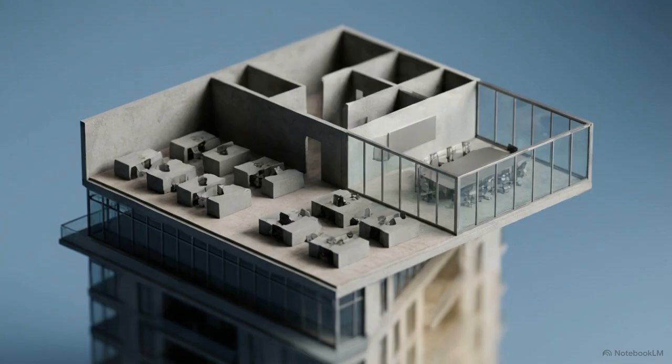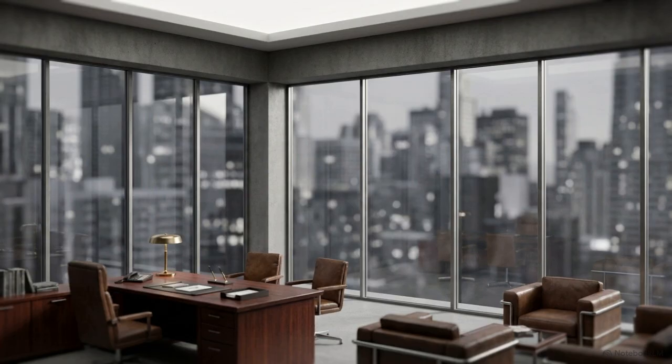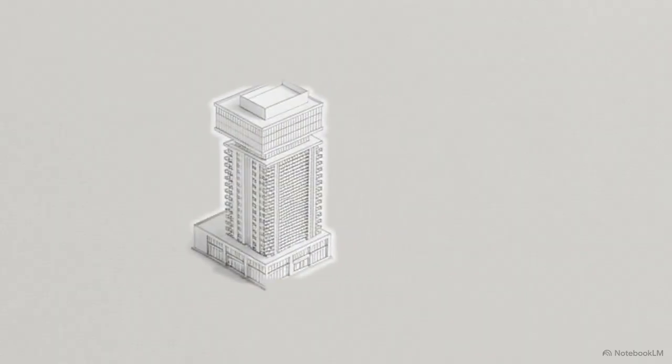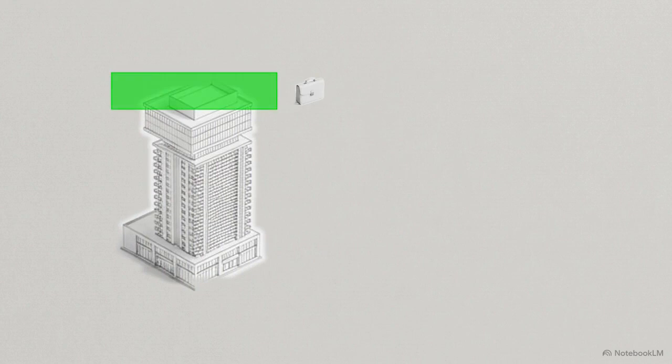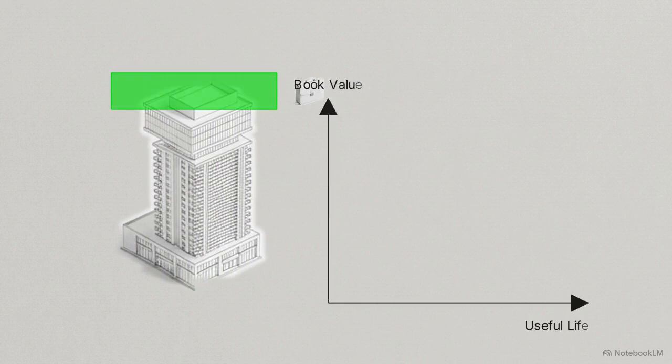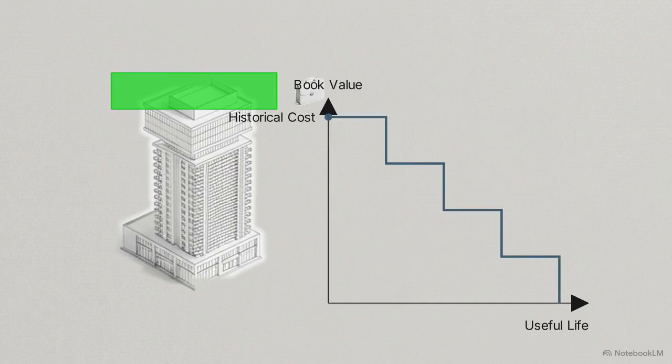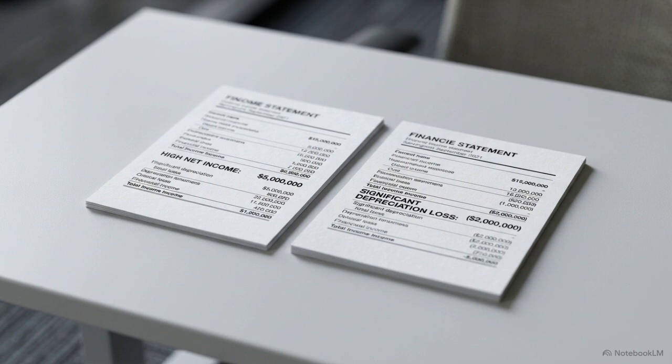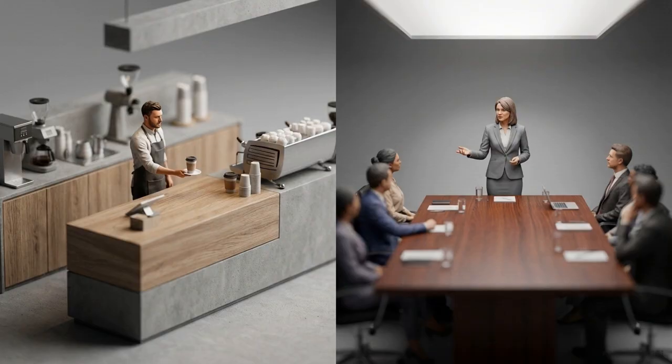Now, shift focus to the top floor of the tower, which the developer utilizes as their own corporate headquarters. This owner-occupied space is property, plant, and equipment under IAS 16, outlining rules for operational assets. PPE cannot use the fair value model. It must be measured at historical cost and systematically depreciated over its useful life to match physical wear and tear. Identical concrete floors generate completely different income statement realities, dictated entirely by whether they house paying tenants or corporate employees.